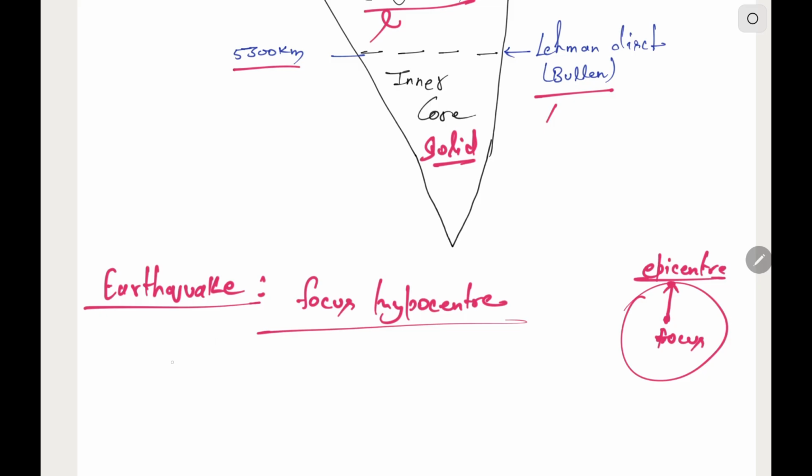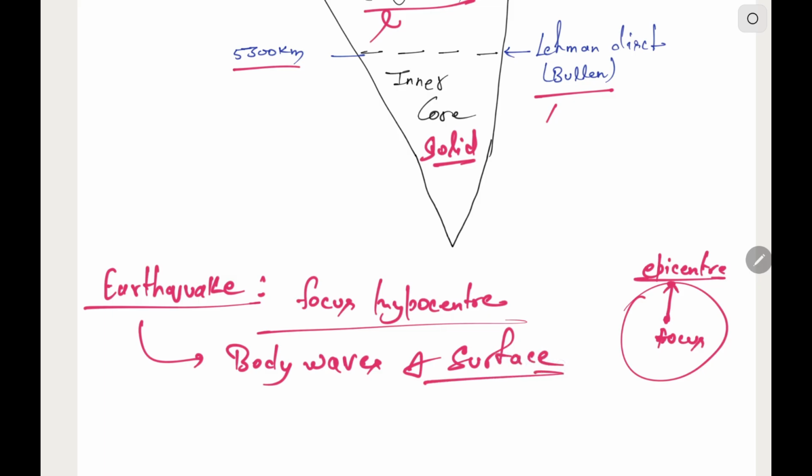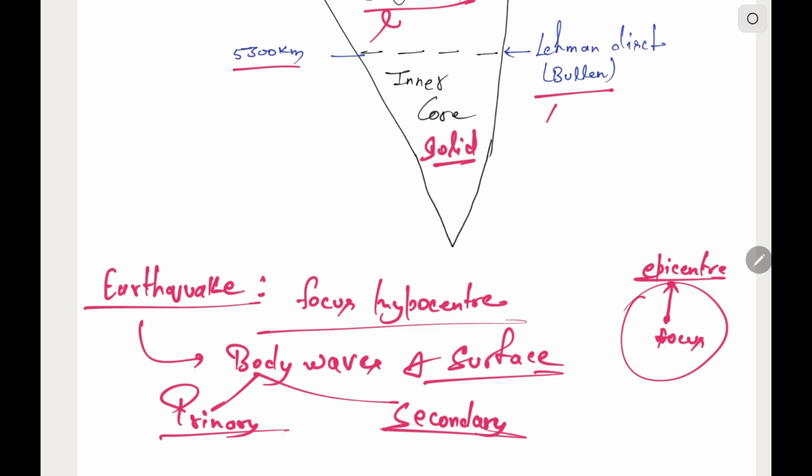Now the earthquake waves are divided into two parts, that is body waves and surface waves. Body waves are also divided into two, that is P wave and S wave, primary waves and secondary waves.